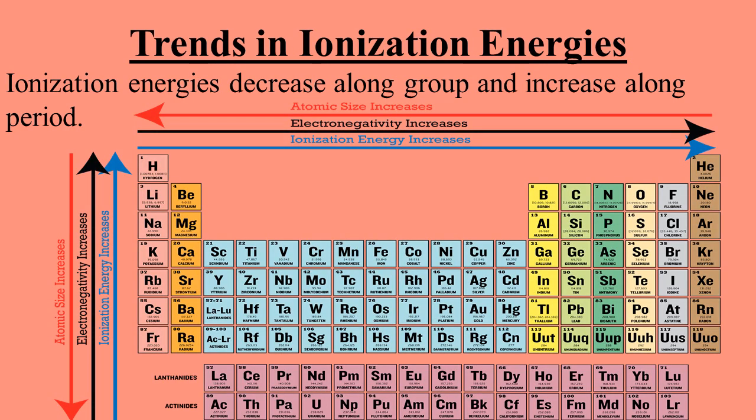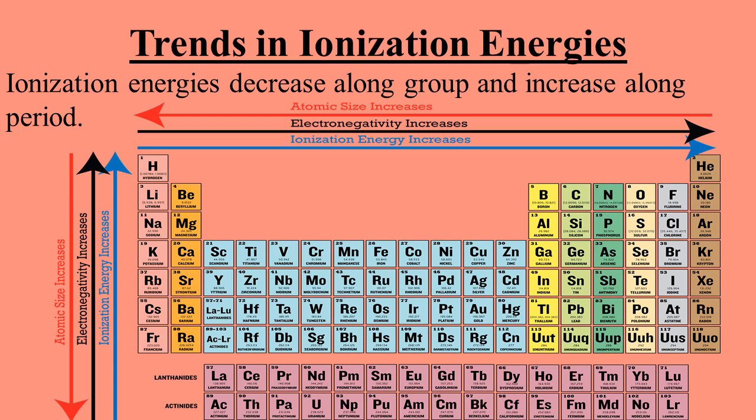Let me recall you another topic from chapter 3, that is trends in ionization energies. Ionization energy is the energy required to remove the valence electron. Ionization energy depends on the atomic size.